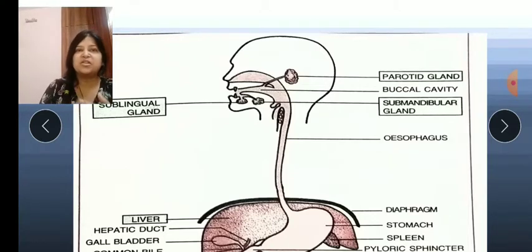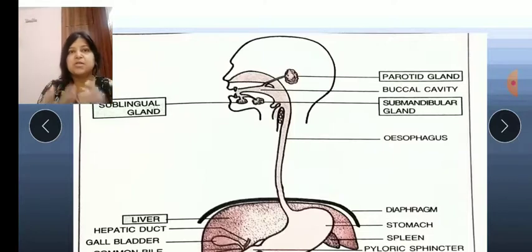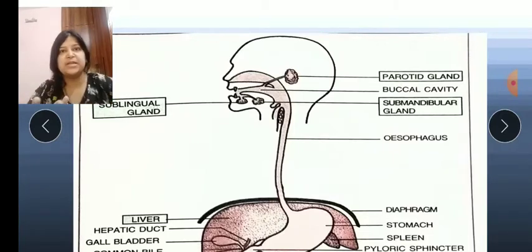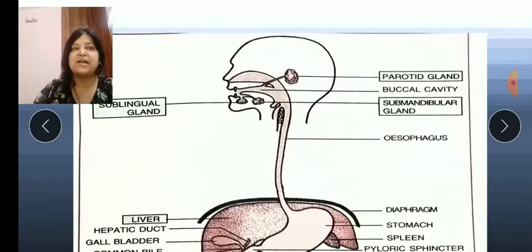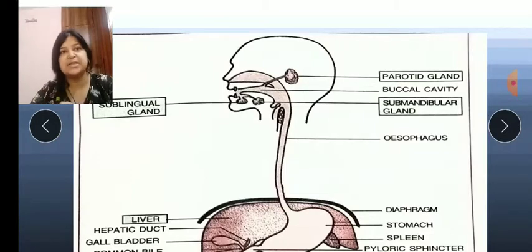These three glands together form the salivary glands, and they secrete saliva. In easy language, all three glands, parotid, submandibular and sublingual, secrete the saliva.